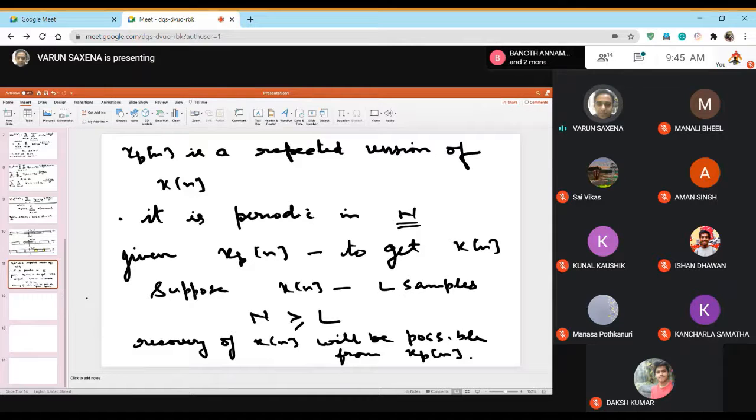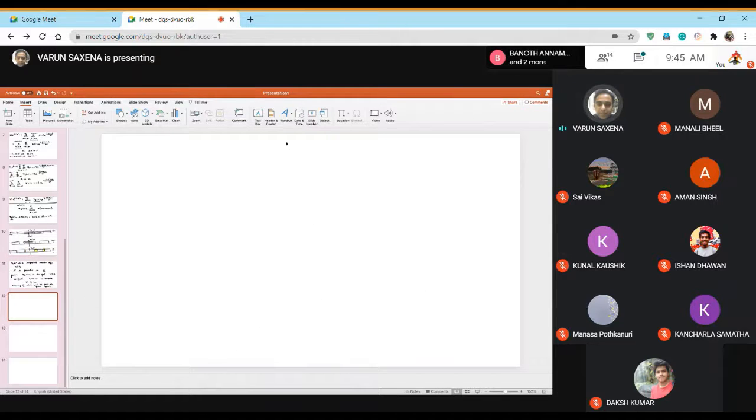Basically what I'm trying to say is that suppose you have an xn which is something like this, 1, 2, 3, it has 3 samples. So for this the value L is equal to 3.